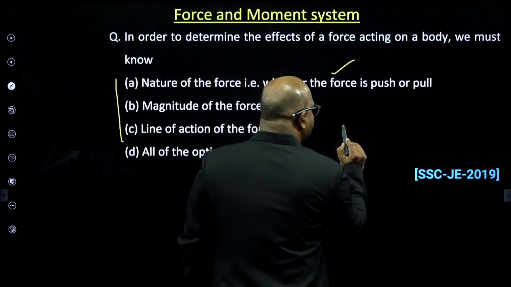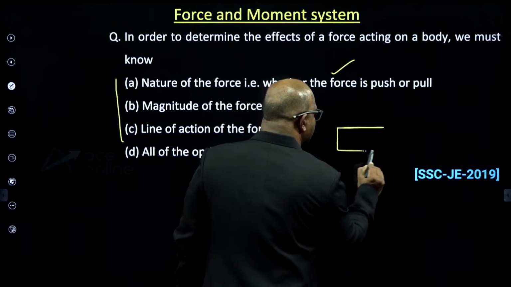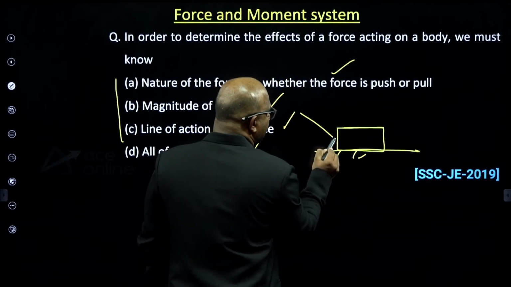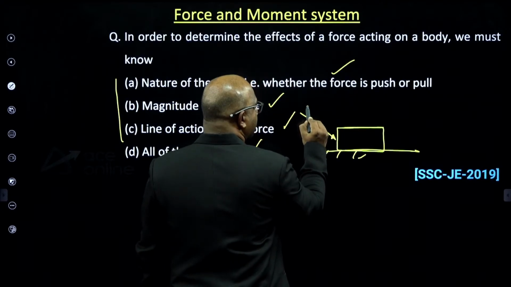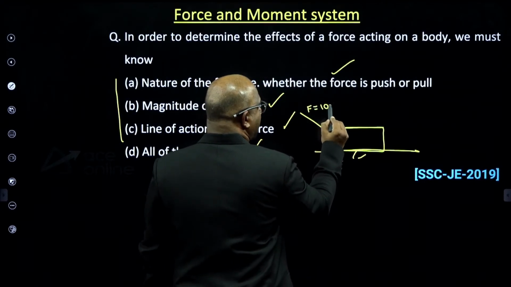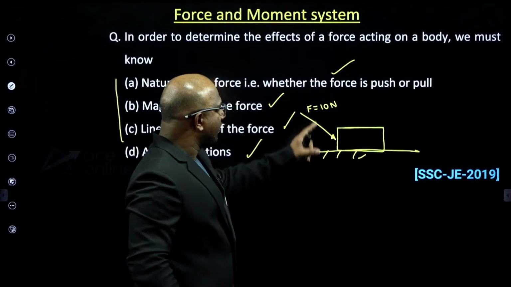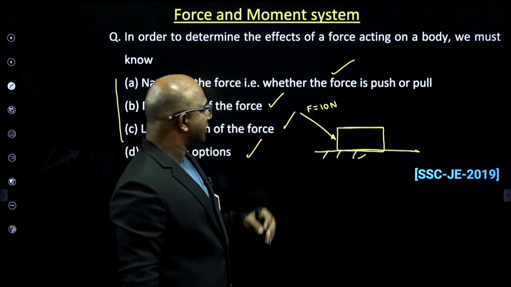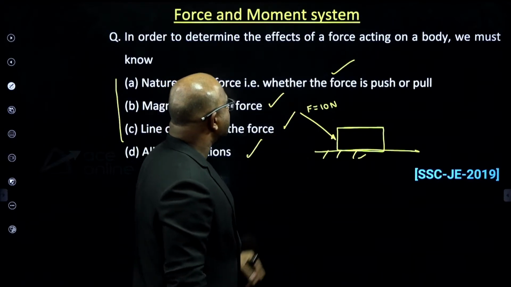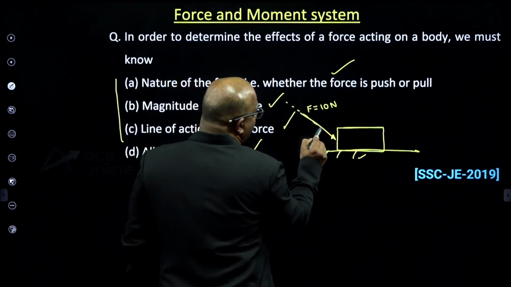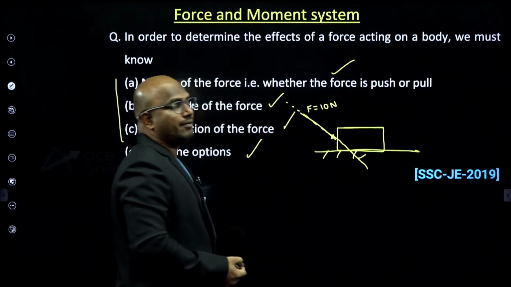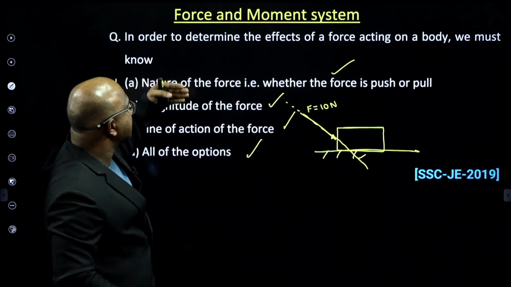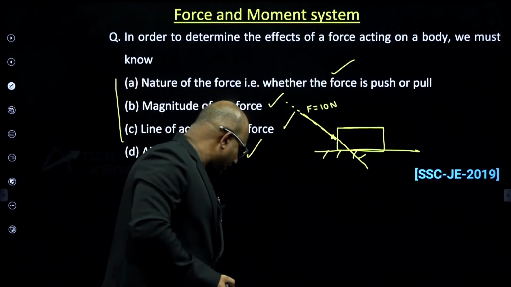Because if you take any object, and on this object the force F is acting, F equal to something, the magnitude is required. How much magnitude is required? Next, whether it is acting as push or pull is also required. Next one, line of action, and which line of action is acting is also more important for us. So we require all these three to understand the nature of the force acting on a body.